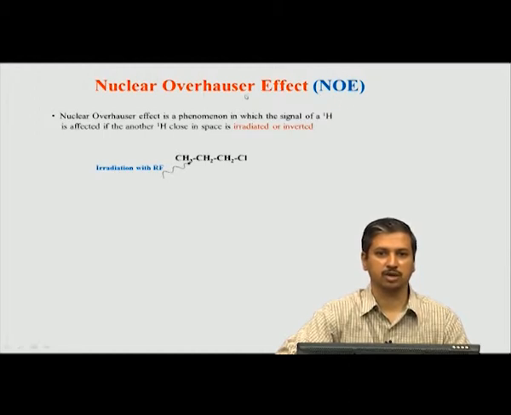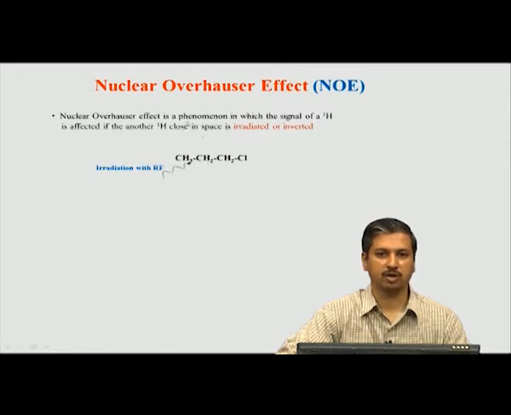Nuclear Overhauser effect is what we study in NOESY. This effect is a phenomenon in which the signal of one hydrogen is affected if another hydrogen or proton is located close in space. It is not just the presence of two nearby hydrogens that results in NOE.